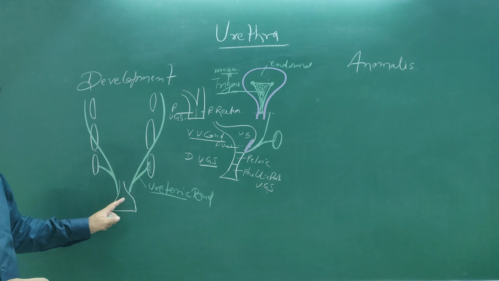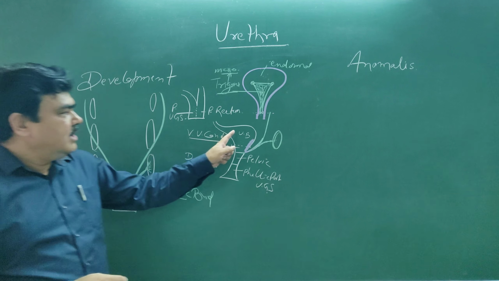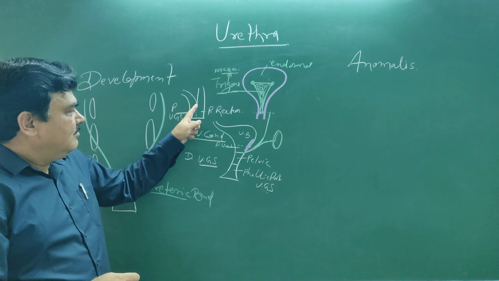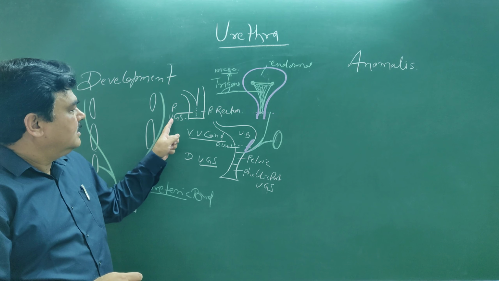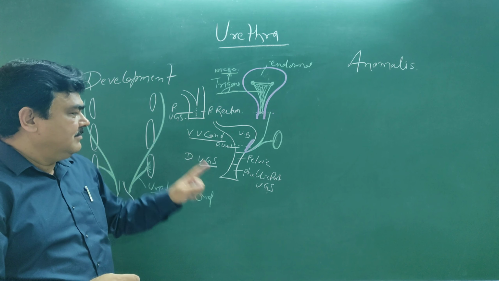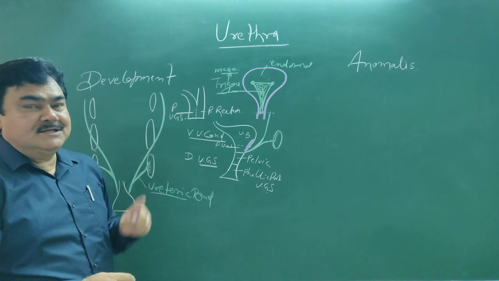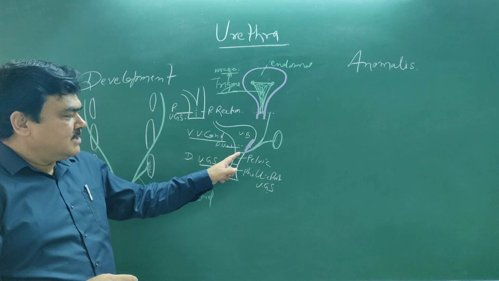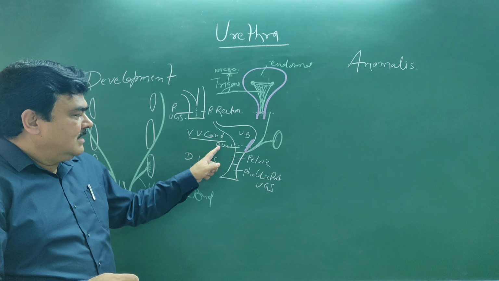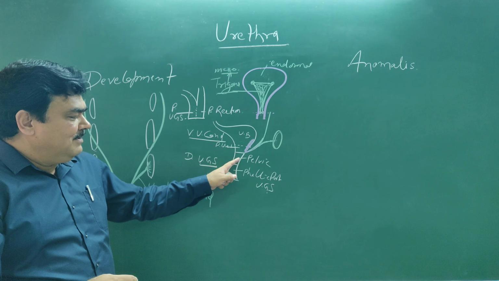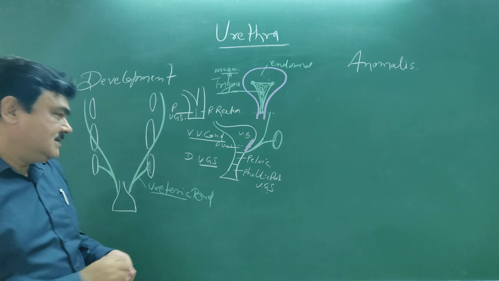This is the cloaca, and this cloaca divides by the urorectal septum into the primitive urogenital sinus and the primitive rectum. This primitive urogenital sinus is divided into the vesicourethral canal, primitive urethra, pelvic part and phallic part of the urogenital sinus.